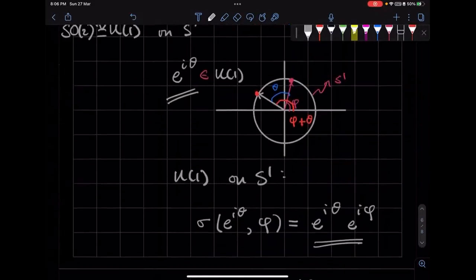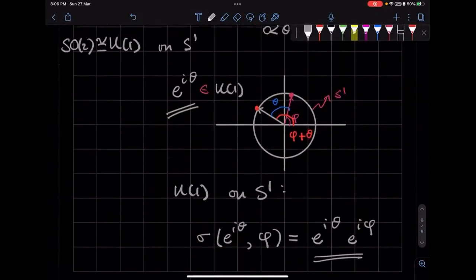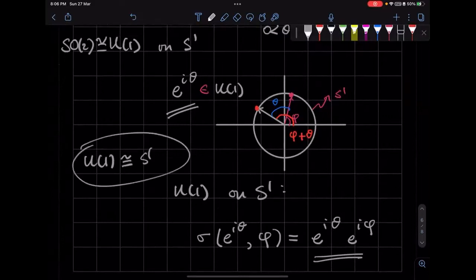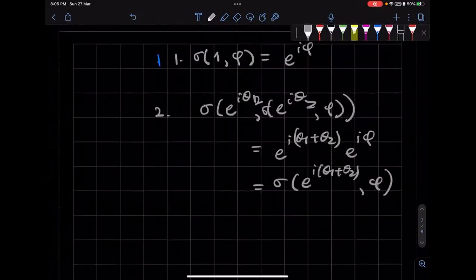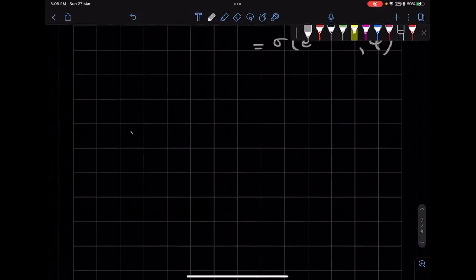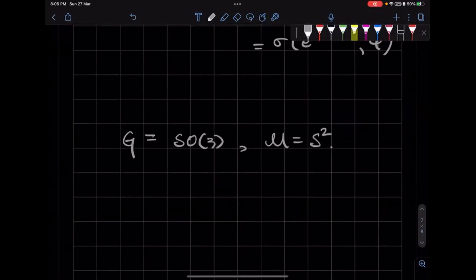Now, of course, you might think that the fact that U1 is the same thing as the circle has something to do with this, and that's actually not true. Because of that, we can take G to be SO3 and M to be the two-sphere.